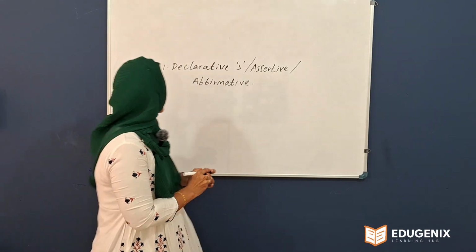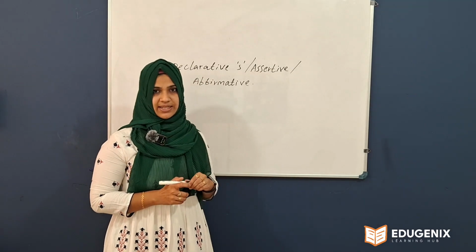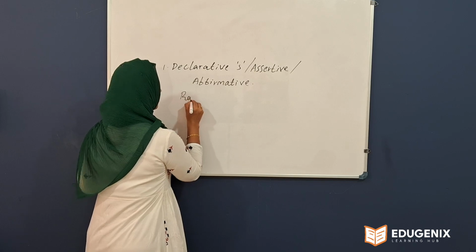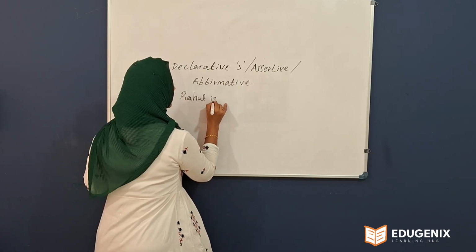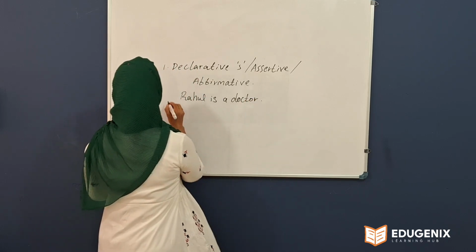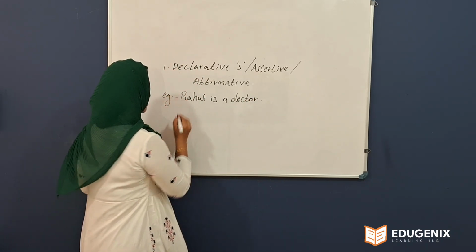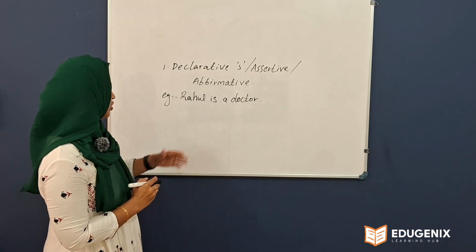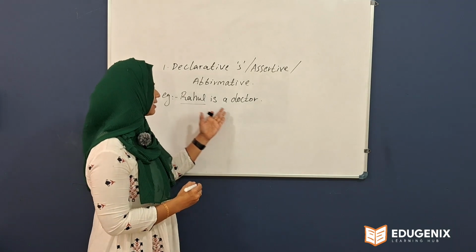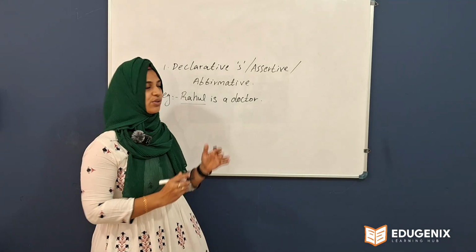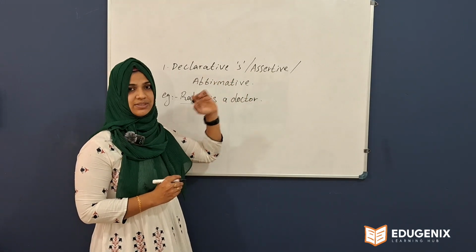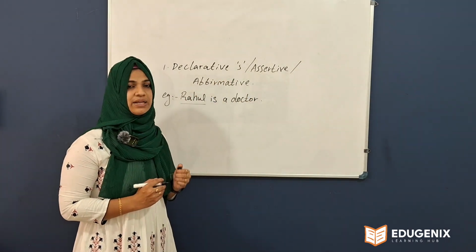So we can look. What do you mean by declarative sentence? Okay, for example, Rahul is a doctor. So here you got an information about the person Rahul, and you know that he is a doctor. So that is declarative sentence, or we can call it assertive sentence or affirmative sentence.